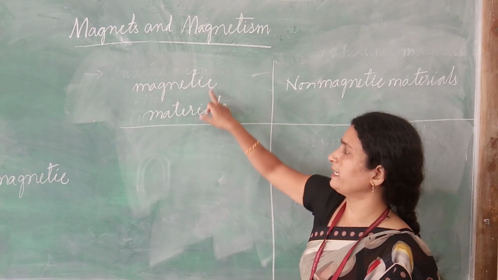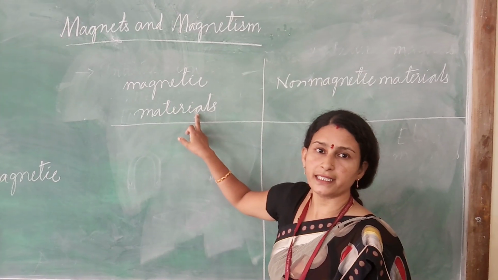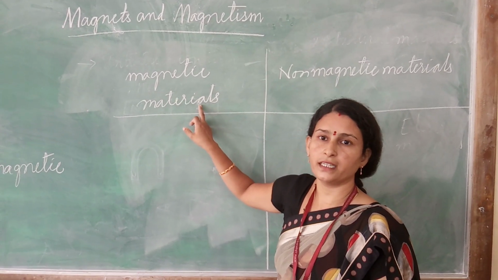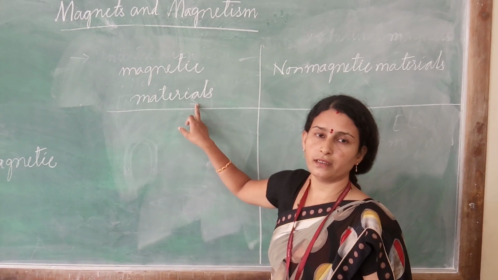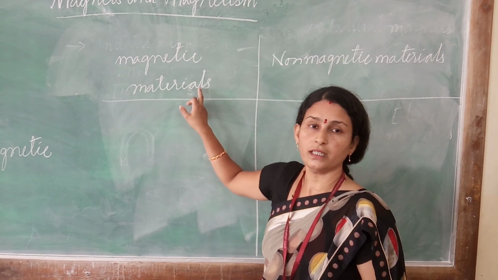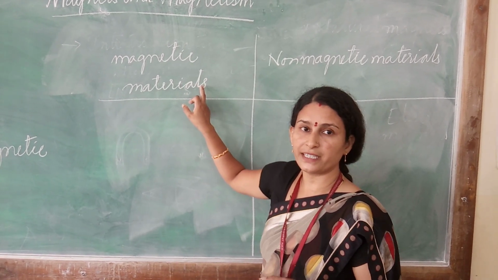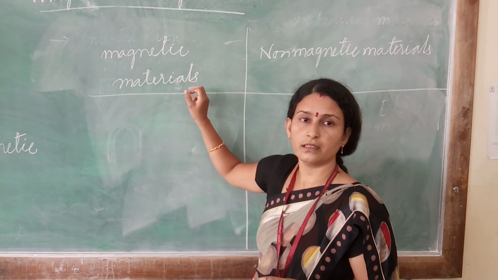Now what is magnetic material? Magnetic material is a substance which gets attracted by the magnet. Such kinds of materials are called magnetic materials. For example, objects made of iron, cobalt or nickel, like a key, scissor, safety pin.